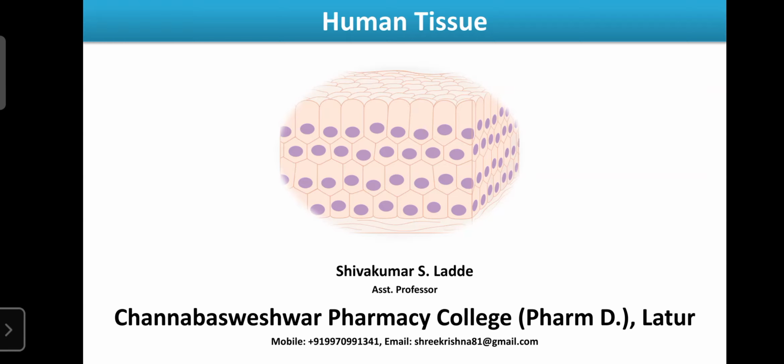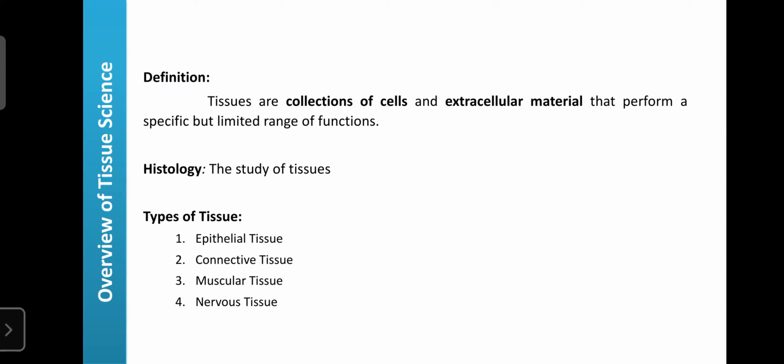Tissues are responsible for the formation of organs, and organs grouped together are involved in the formation of systems, and all systems together are responsible for the formation of the organism. The tissue is mainly formed from cells or groups of cells, and in the tissue they will have unique functions. So first we learn the definition.